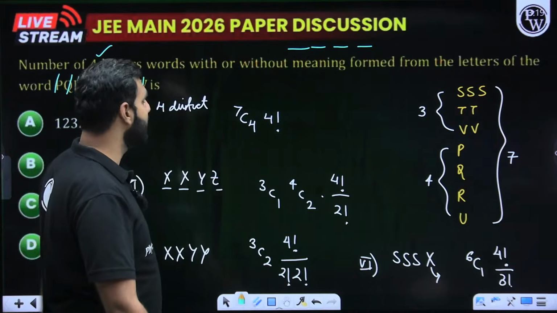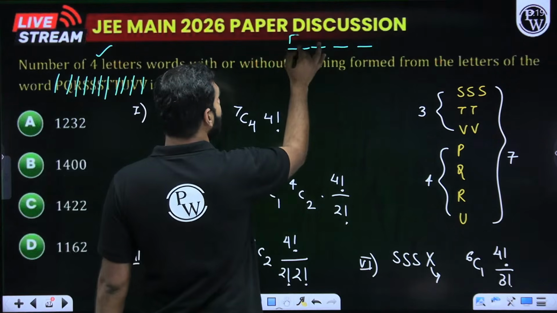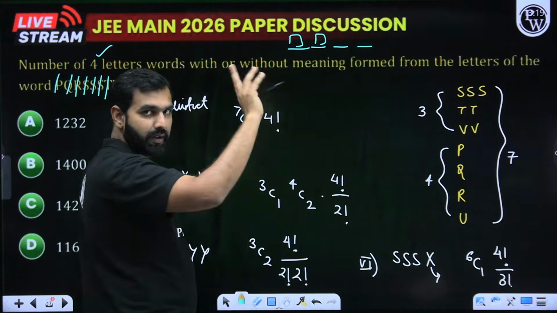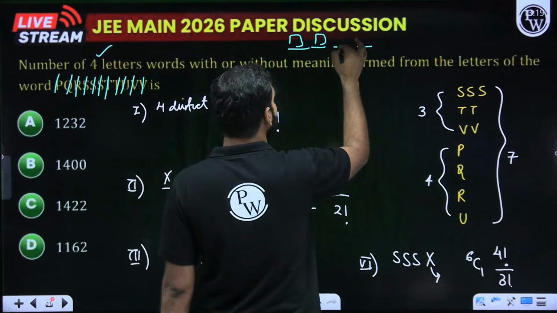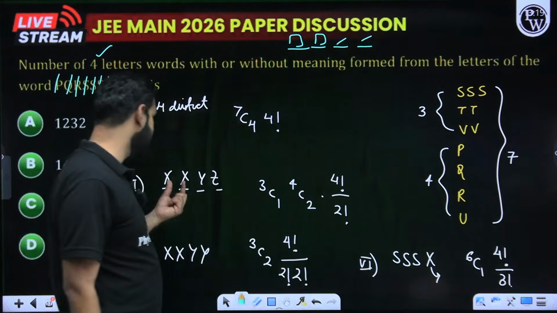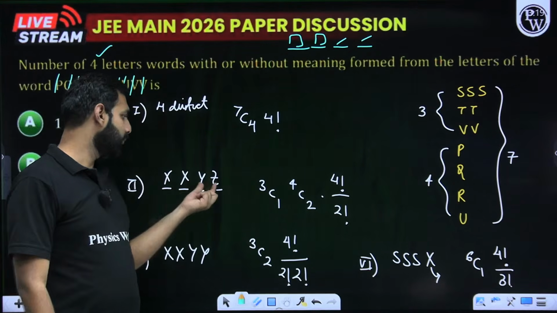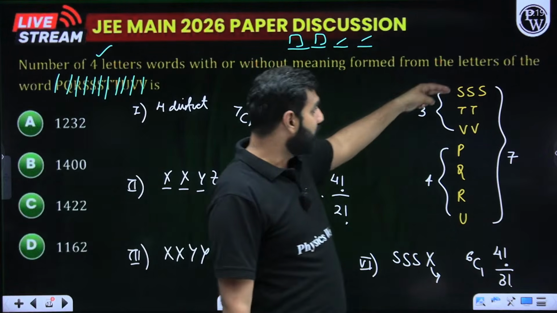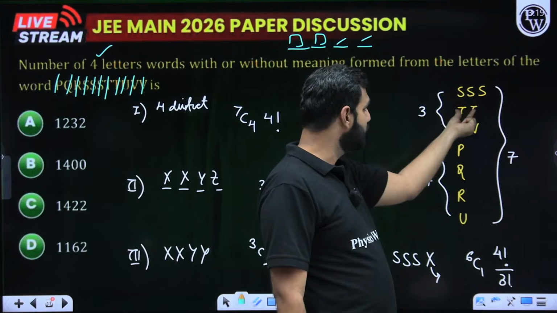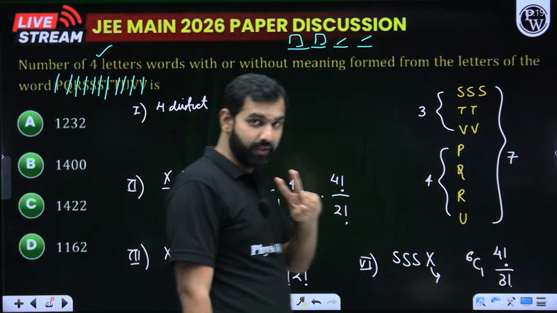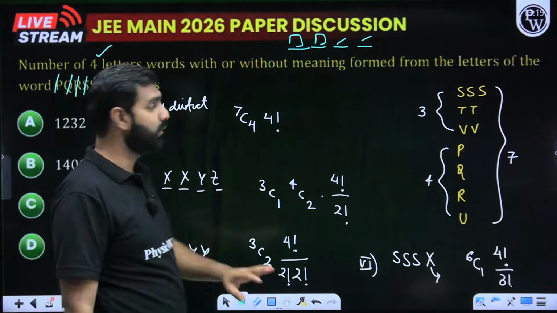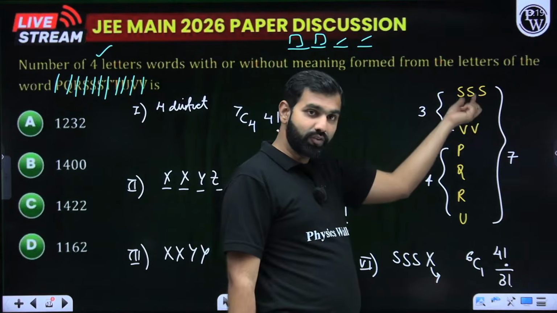What about the second case? In the second case, I keep any 2 letters the same, but the other 2 distinct. So 2 same, 2 different. The 2 same letters can be chosen from either this group or this group, so 3C1, because only 1 group is chosen, out of the 3 groups.